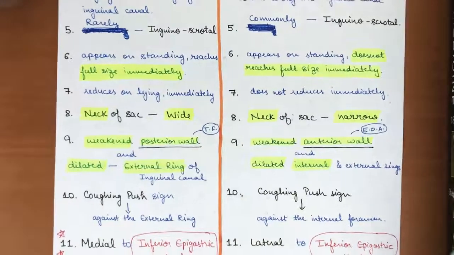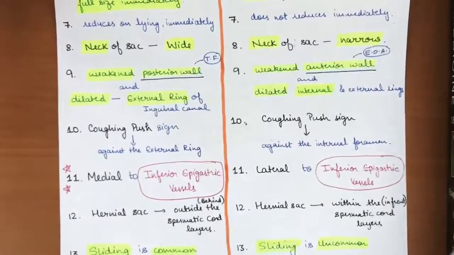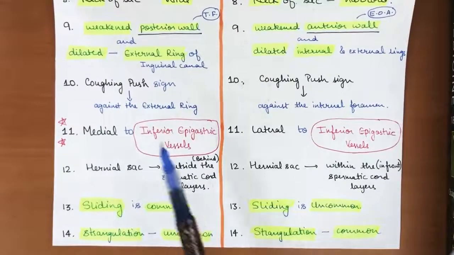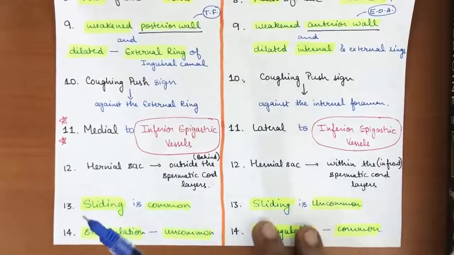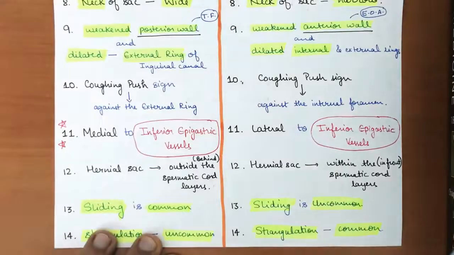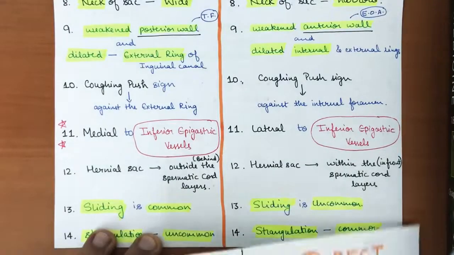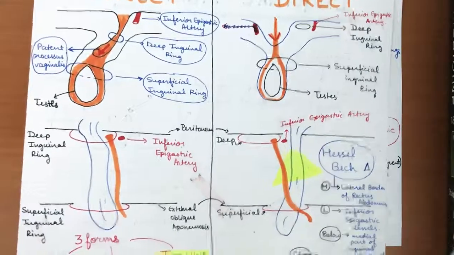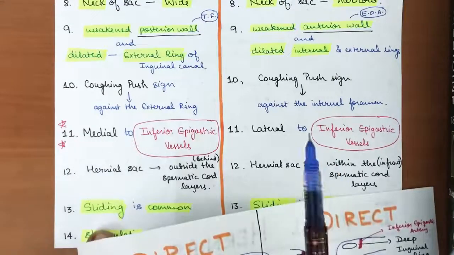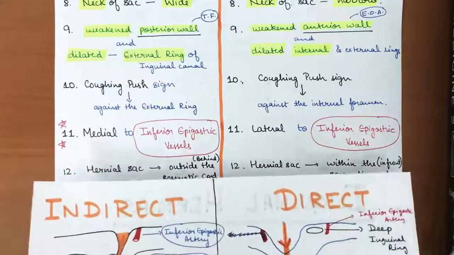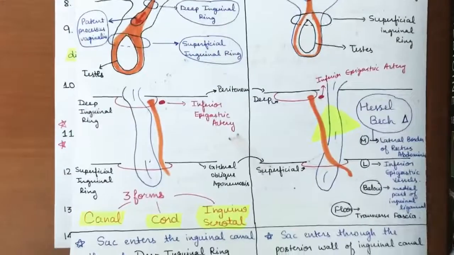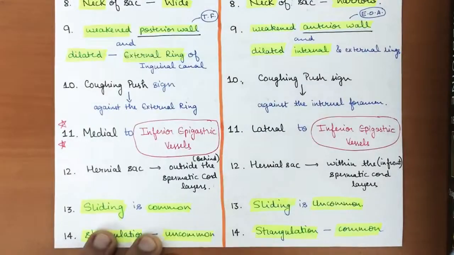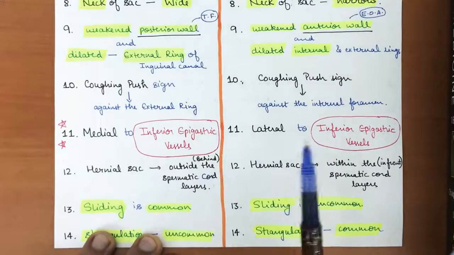The next difference is, you can say, the most important difference between both of these. In case of direct hernias, it is medial to the inferior epigastric vessels. I will show you in this diagram, it is present medially to the inferior epigastric vessels. While in case of indirect hernias, it is present laterally to the inferior epigastric vessels. So this is the main characteristic difference between these two hernias.